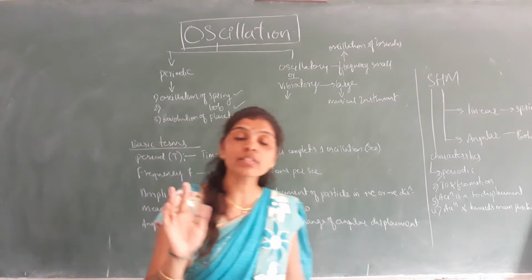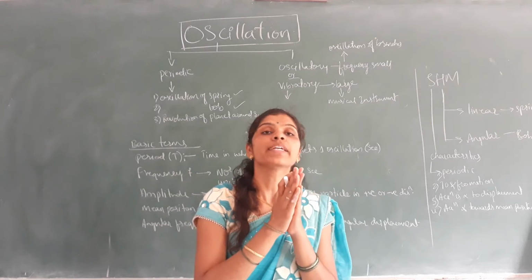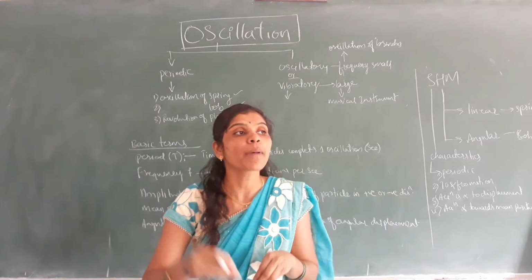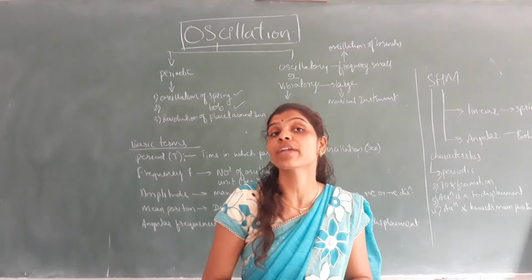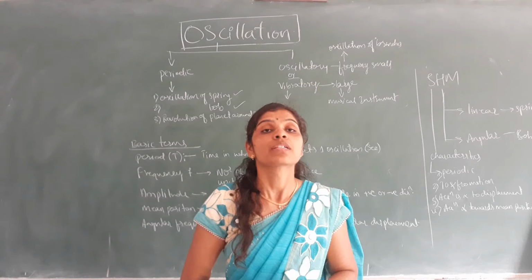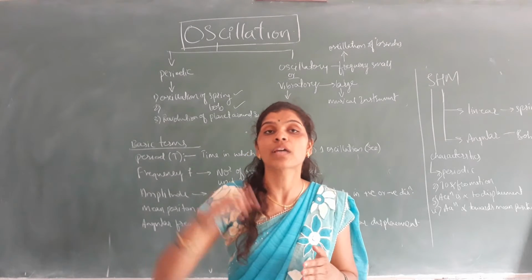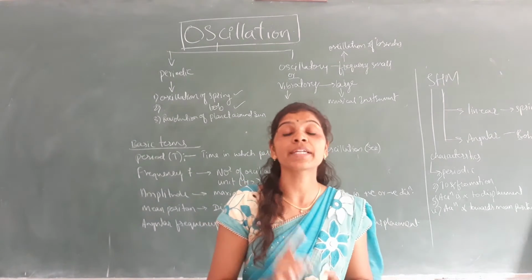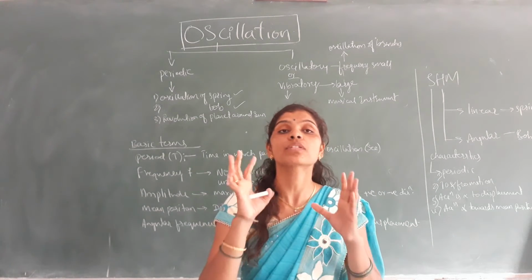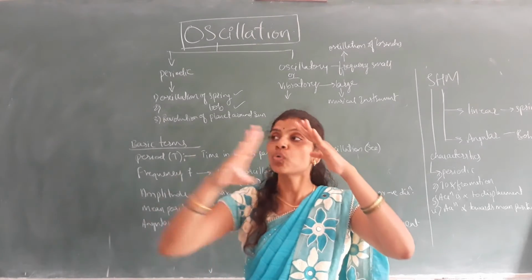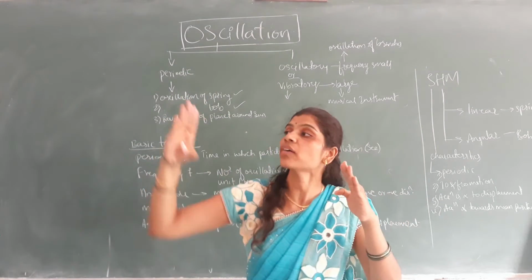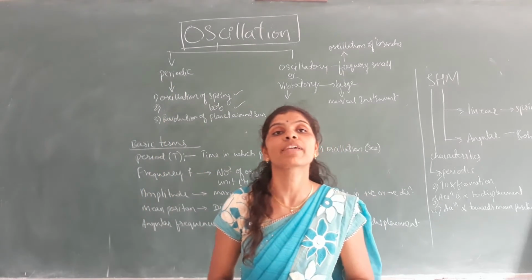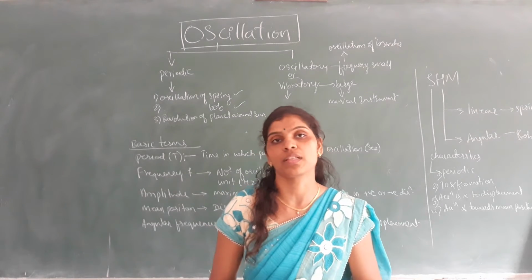So mainly, motion means any particle changes its position from one place to another place. Some particles move along a straight line, that we call rectilinear motion. Some particles move along a circular path, that we call circular motion. In oscillatory motion, the object performs to and fro motion, in backward and forward direction. Such kind of motion we call oscillatory motion.